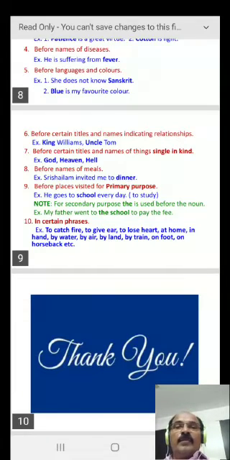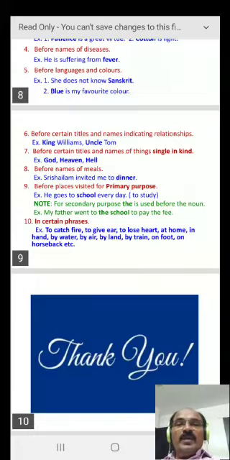Example, God, heaven, hell. Before these, single of their kind, we don't use any article. 8. Before names of meals. You know the names of meals: breakfast, lunch, supper, dinner, etc. Example, Sri Shailam invited me to dinner. Here before dinner, no article is used.